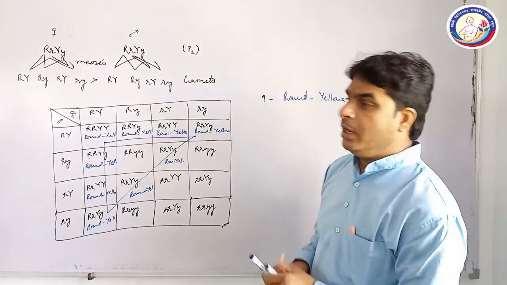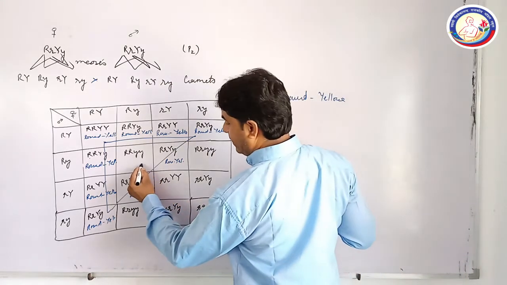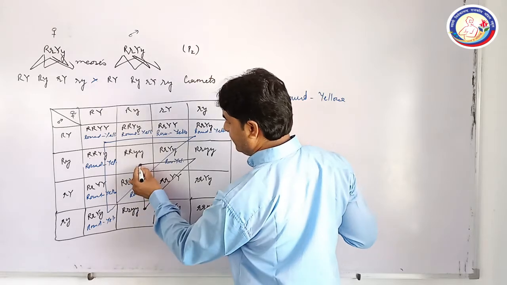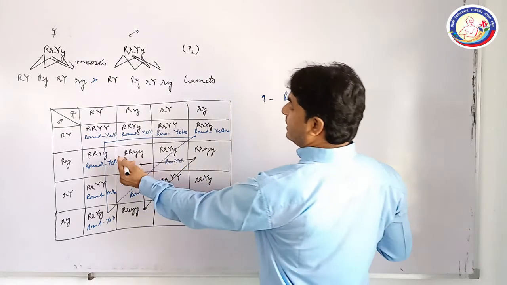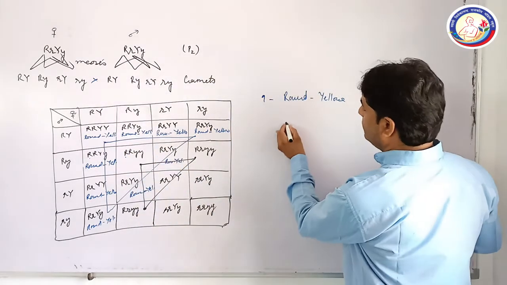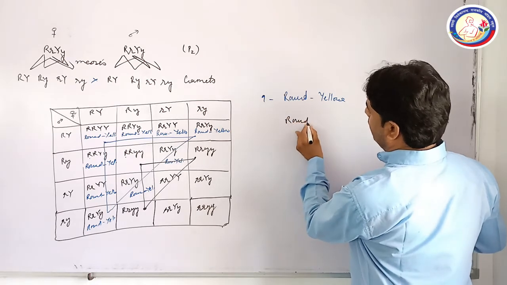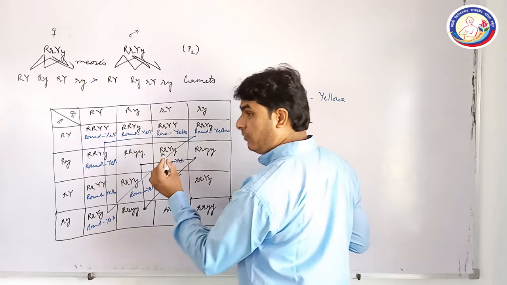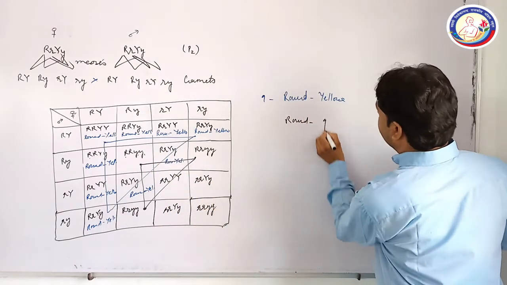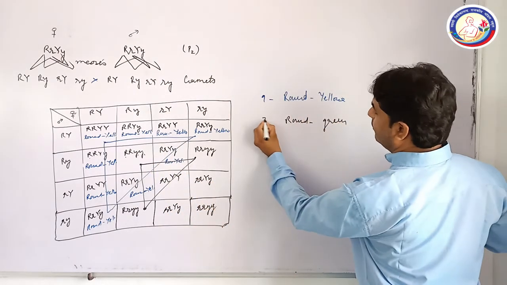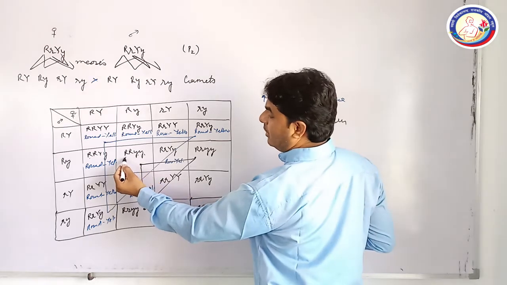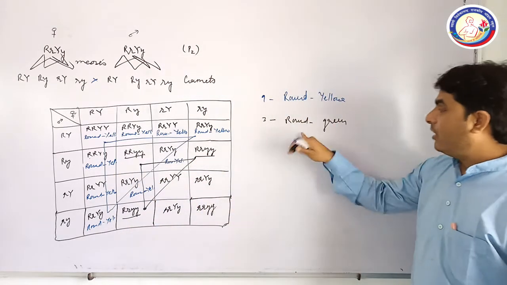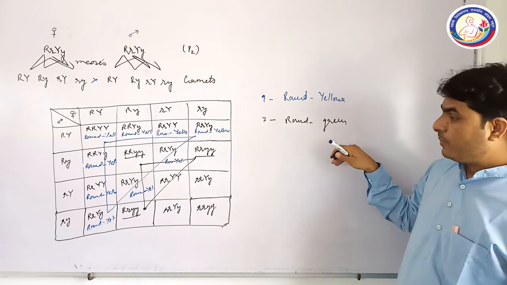After that, when you move to the second triangle, have a look here. The corners of the triangle, what will you see? The presence of capital R makes it round, and the presence of both small y makes it green in color. So there will be 3 plants. You can see this is round yellow, this is round yellow, and again this is round yellow. There will be 3 round and green plants here.